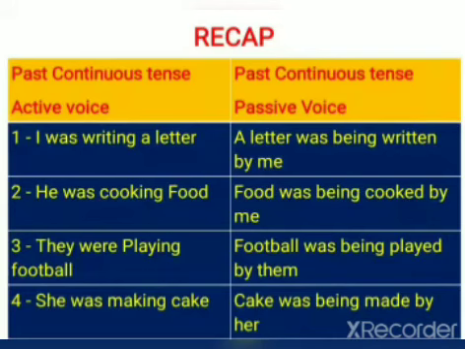Let's have a quick recap for the past continuous tense in the active as well as in the passive voice. A few examples are here. First one: I was writing a letter in the active voice, and in the passive voice, a letter was being written by me. Second one: he was cooking food. Food was being cooked by him. Third one: they were playing football. Football was being played by them. Fourth one: she was making cake in the active voice, and in the passive voice, cake was being made by her.